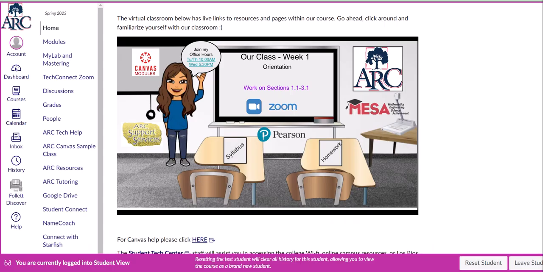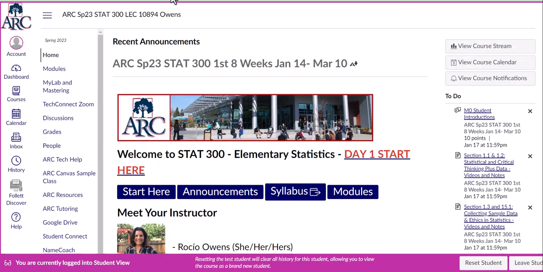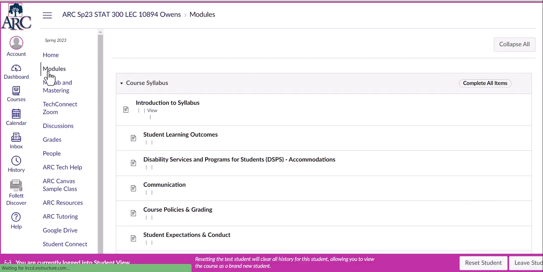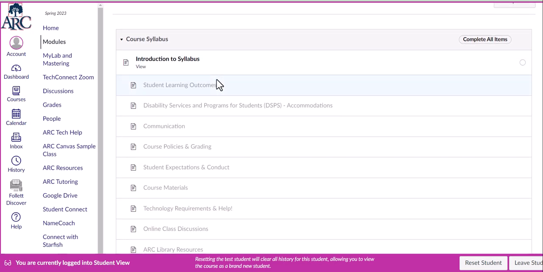And again, you can access that through this link at ARC support services at the bottom of our homepage. And modules is where you do most of everything. Everything will be housed in modules. So we'll have our course syllabus. Notice that things are grayed out, so you can't click on things.